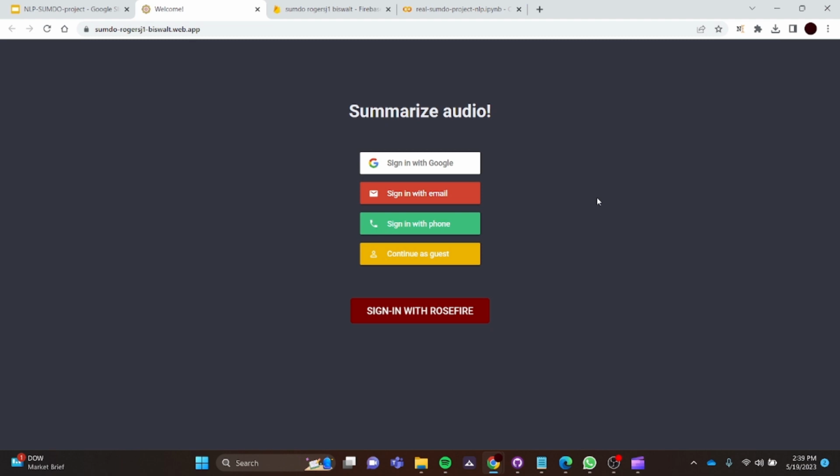All right, so now we get to the demo. The first thing is a sign in, because we wanted multiple users to be able to use it at the same time. If you're processing multiple things at a time, we have a queue that we made in Firebase storage, and the way we identify each file is by using the user ID. So to use this, I'll have to sign in.